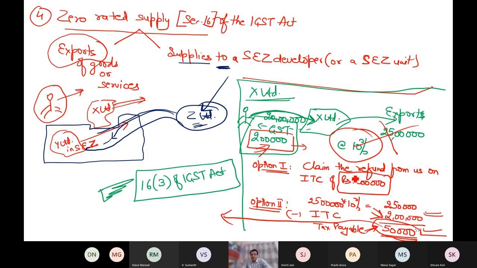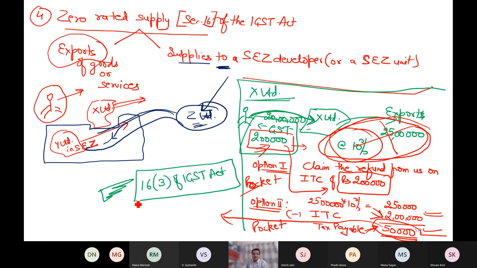Similarly, in the above example, in option number 1, since I'm not paying anything on my outward supply, there is no question of getting any refund also. And whatever I have paid 2 lakh earlier, this I will get the refund. So here also from my pocket, nothing is going. And here also from my pocket, nothing is going.